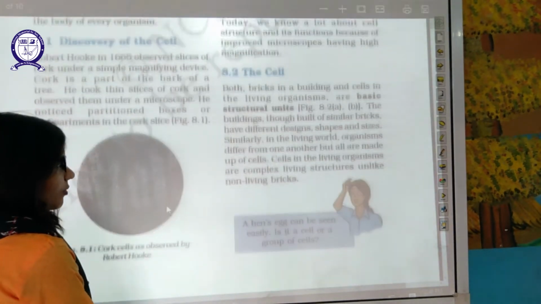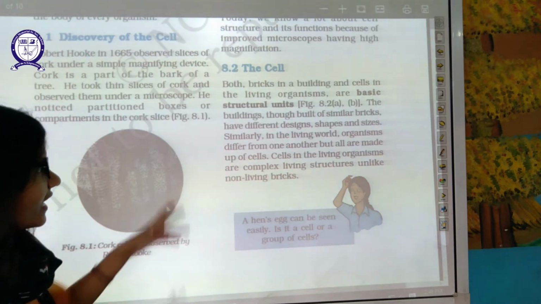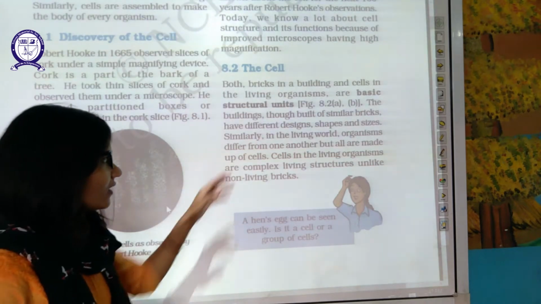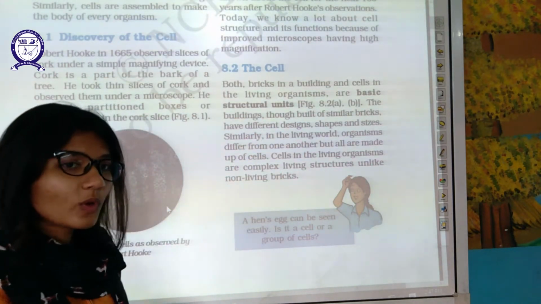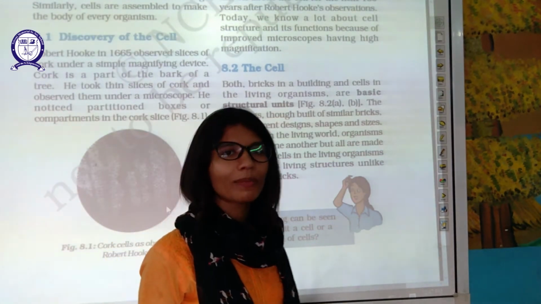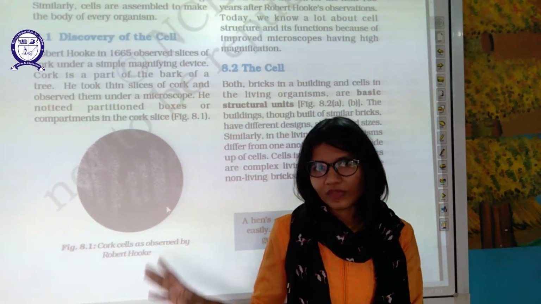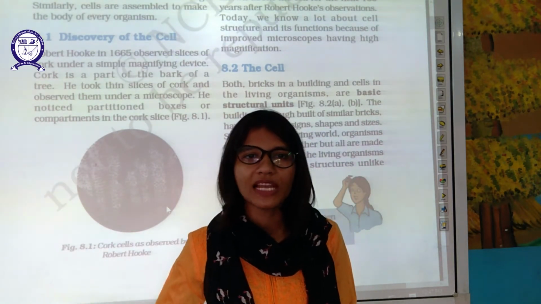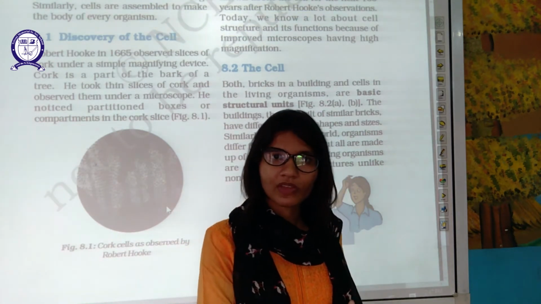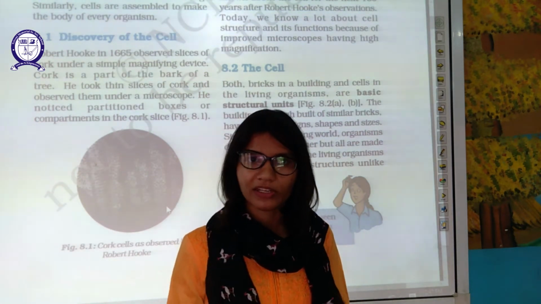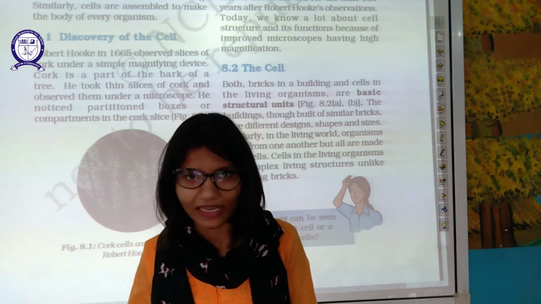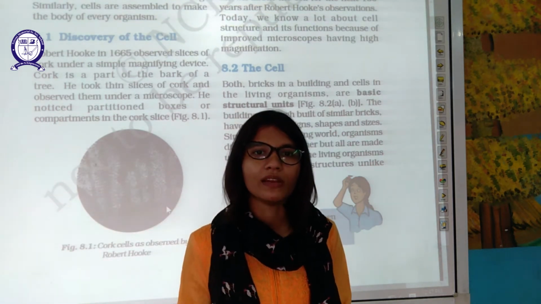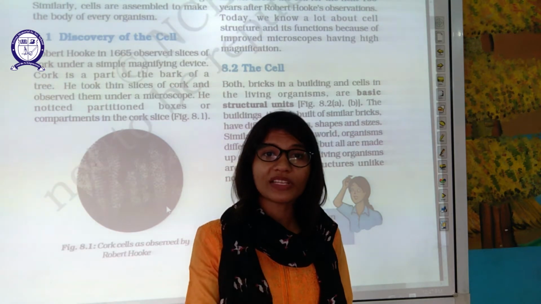Both bricks in a building and cells in living organisms are basic structural units. The building, though built on similar bricks, requires similar kinds of bricks to make a building, but this is not the case with living organisms. Living organisms, with their complexity, need different kinds of cells to perform different kinds of functions. Even in your human body, different organs have different kinds of cells. Your liver cell is way different from your neural cell, the cell present in your brain, which is way different from the cells which are present in your lungs.